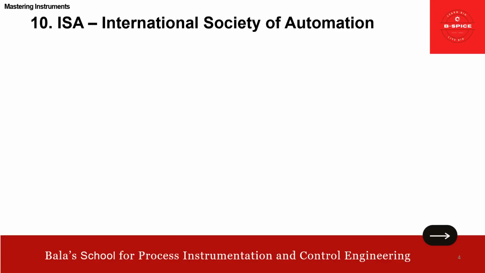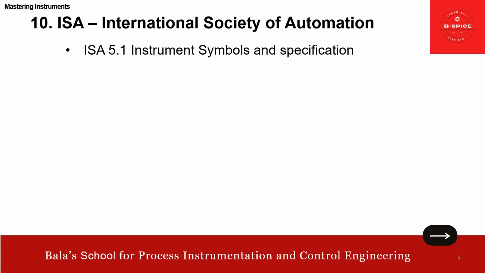Right. ISA, International Society of Automation, very important. In fact, I'm a senior member of this society. So ISA 5.1, instrument symbols and specification. Very pertinent to the P and ID. I don't know whether you have watched the P and ID video, how to read P and ID. In that we have specified this ISA 5.1. P and ID means always remember ISA